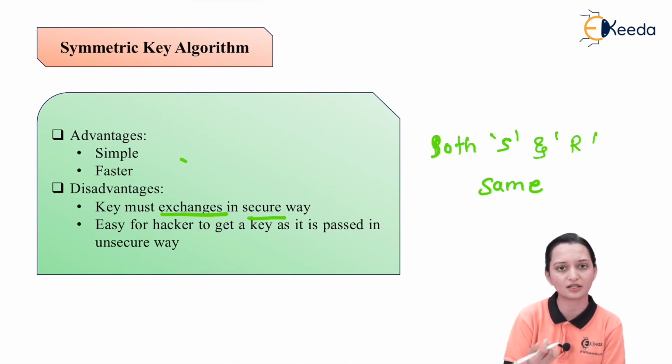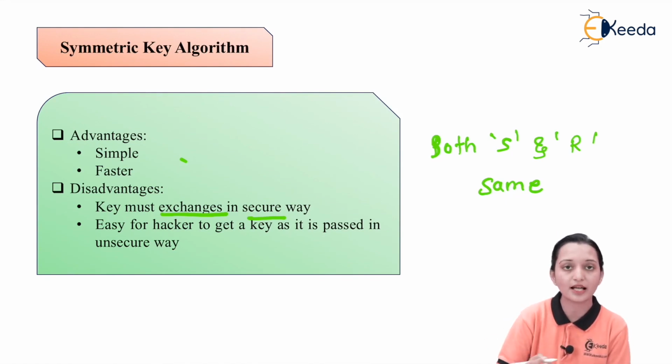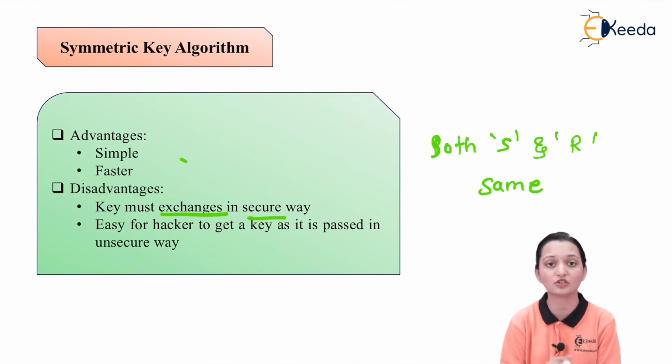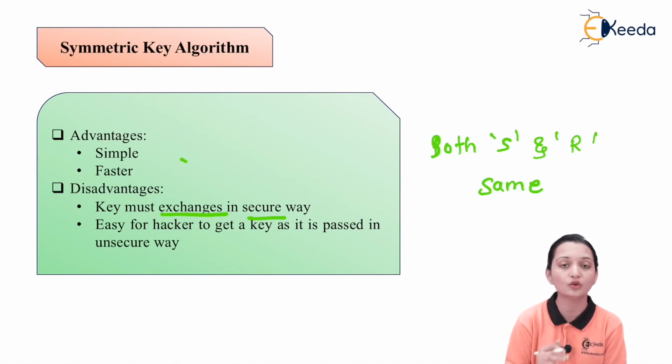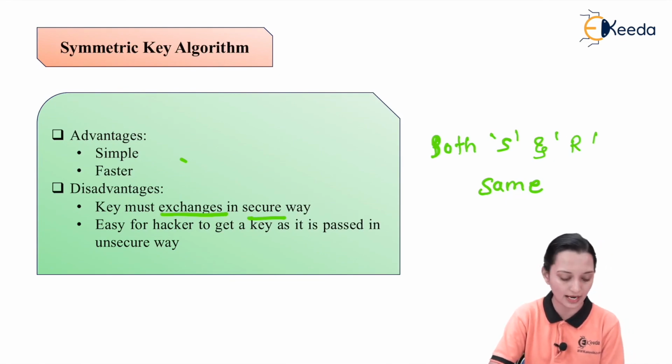That means the hacker will try to observe that particular key. Key is nothing but some number, or algorithm, with the help of which you decrypt the message. Once the hacker understands what kind of algorithm or password you set for that particular communication, then he or she is able to easily hack your message and convert it into plain text, that means the original text. So these are the drawbacks. And what is the advantage? It is simple and faster.